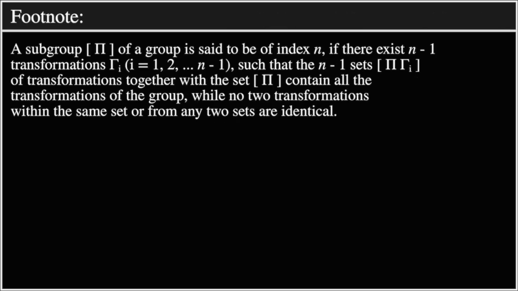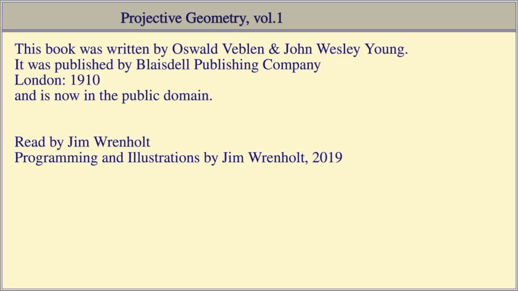Footnote: the subgroup square brackets pi of a group is said to be of index n if there exist n-1 transformations gamma sub i, i equal 1 to n-1, such that the n-1 sets square brackets pi gamma sub i of transformations together with the set square brackets pi contain all the transformations of the group, while no two transformations within the same set or from any two sets are identical.